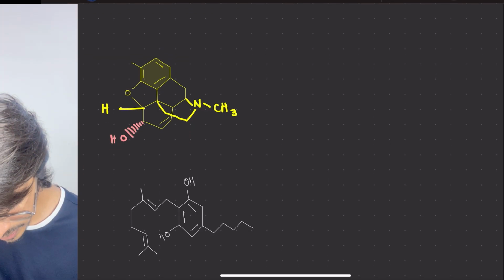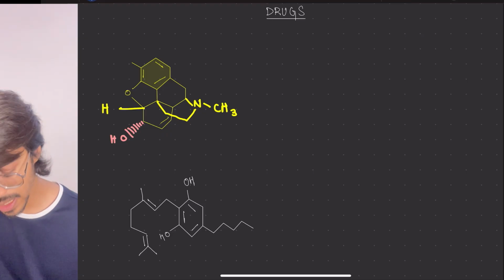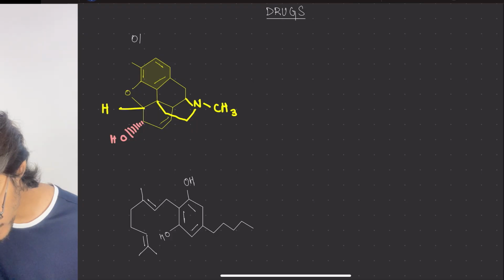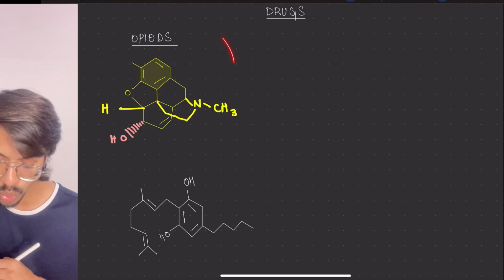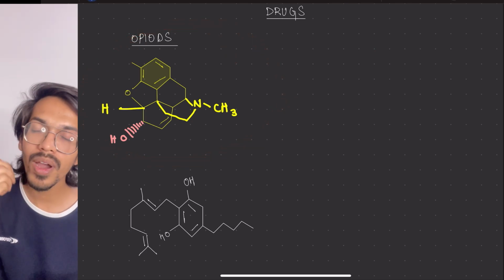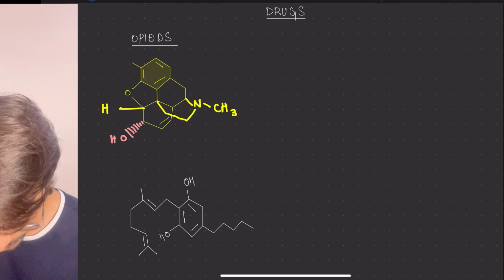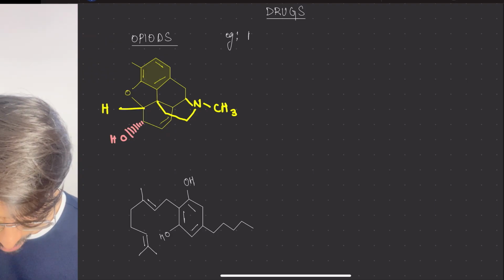The first drug that is given in your book is the opioids. With opioids, first of all, remember the diagram. So this is the diagram of the opioids. Next part: for opioid examples in your book, 3 different names are given. What are the names? This diagram is of morphine.